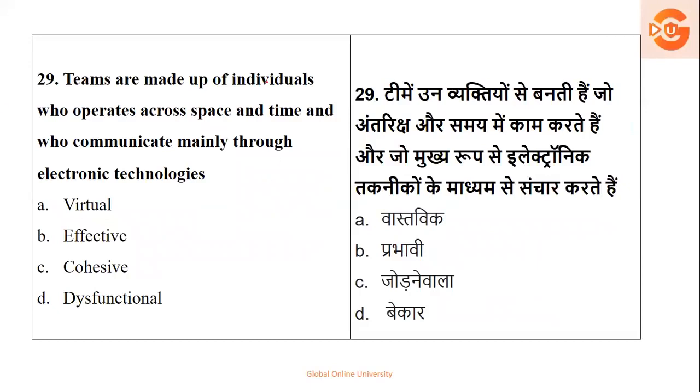Then we have next. Teams are made up of individuals who operate across space and time and who communicate mainly through technologies, electronic gadgets or technology. So these teams are called as what? Virtual, effective, cohesive, dysfunctional. Okay, dysfunctional will definitely not. Cohesive itself is a team. Effective, it should be. So basically, we are talking about what? We are talking about the technology. So it should be what type of communication? It should be your virtual communication, that is virtual way. So the right option is option number A.